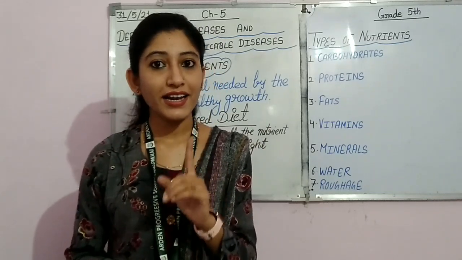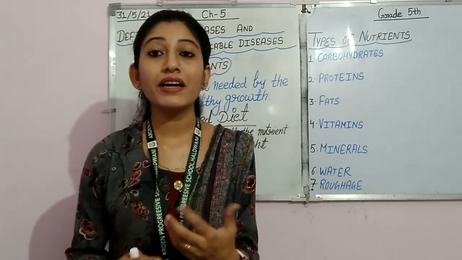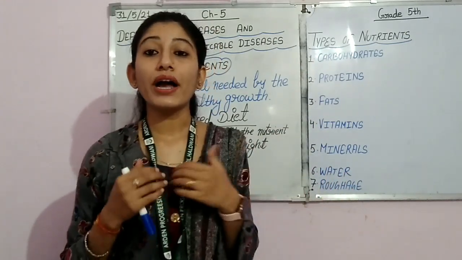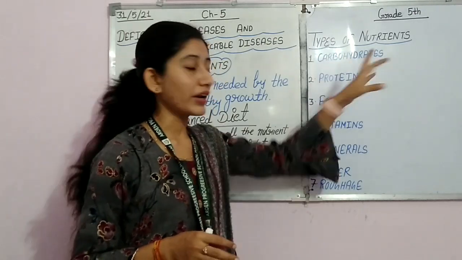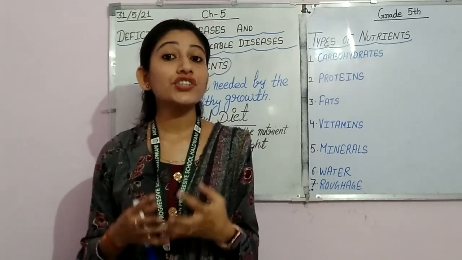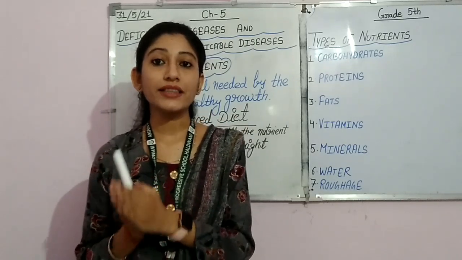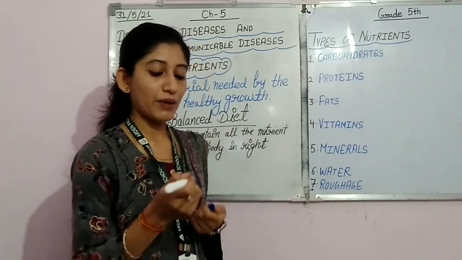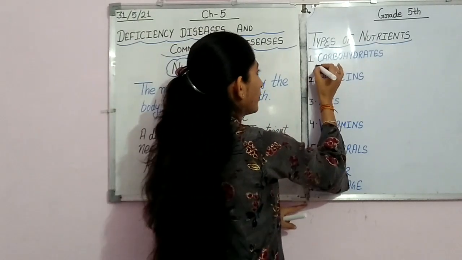So, beta, I am going to tell you how these nutrients are helping our body, or what are the things that these nutrients are providing to our body. So, see. When we say carbohydrates, means when we eat carbohydrate rich food, that carbohydrate food is called the energy giving food. When we talk about the carbohydrates, these are called the energy giving food.